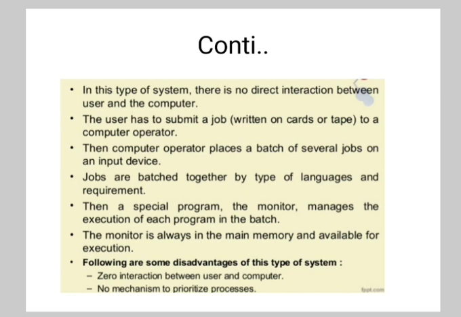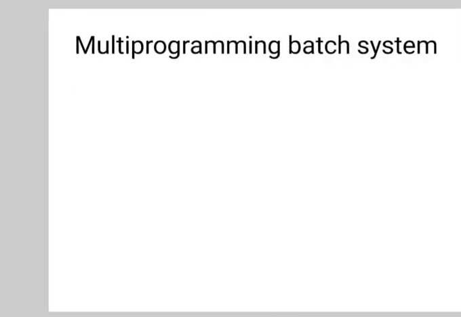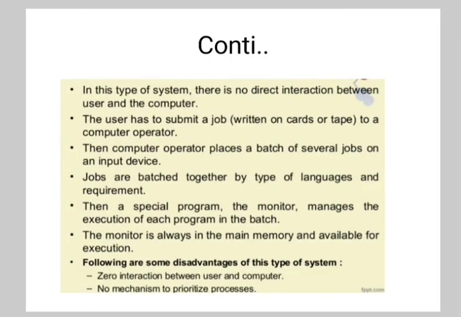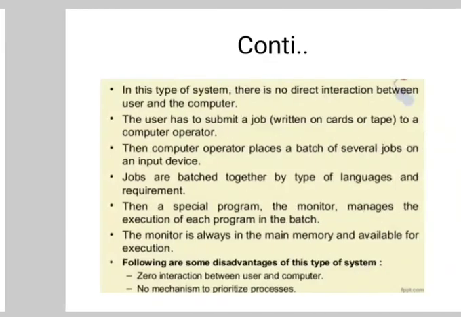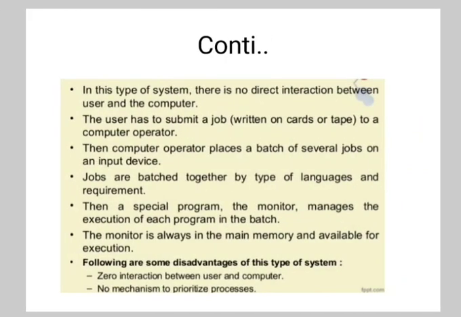Then the following are some disadvantages of this type of system. The first one is zero interaction between the user and the computer, and no mechanism to prioritize the processes. So the batch operating system requires a grouping of similar jobs which consist of programs, data, and system commands.